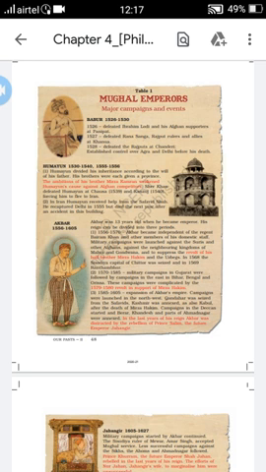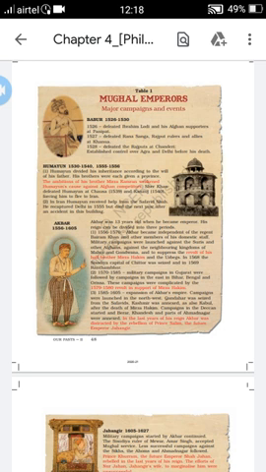Babur was the first Mughal emperor. He was born in a small place called Farghana in Central Asia, and at the age of 12 he became ruler of Farghana in 1491.